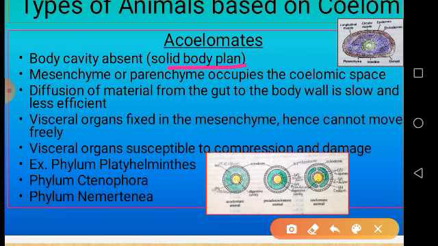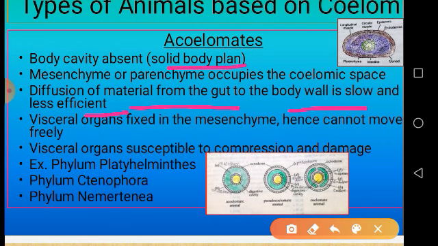What is the disadvantage? If the coelom is not present, what happens to these animals? If we understand the disadvantages, we can easily understand the advantages of the presence of coelom. The main disadvantage is that diffusion of material from the gut to the body wall is slow and less efficient, because coelomic fluid should be there. Instead of coelomic fluid, there is a connective tissue or compact tissue.